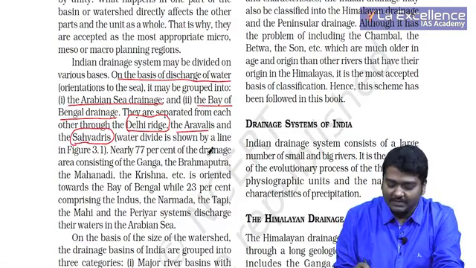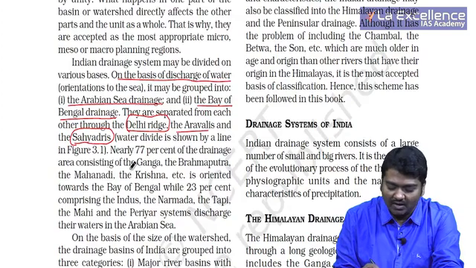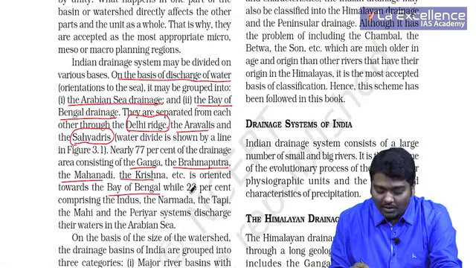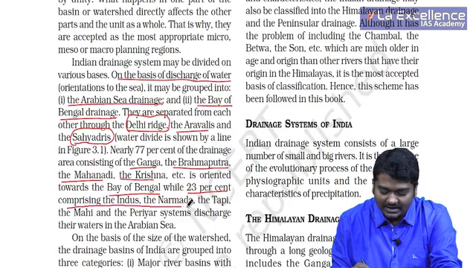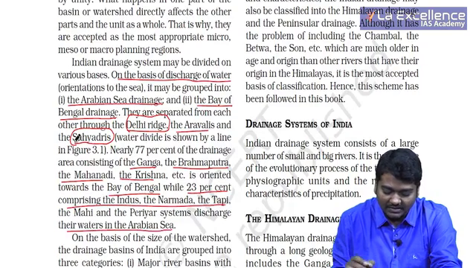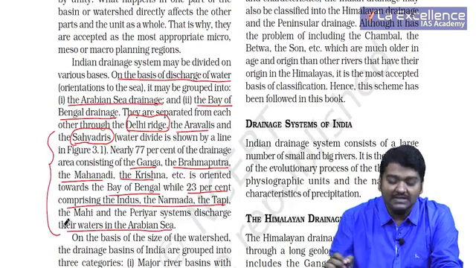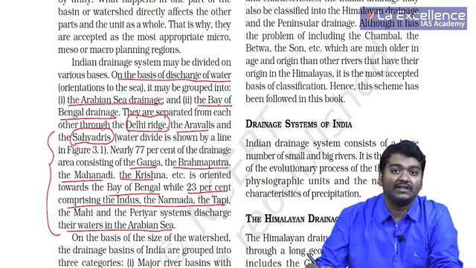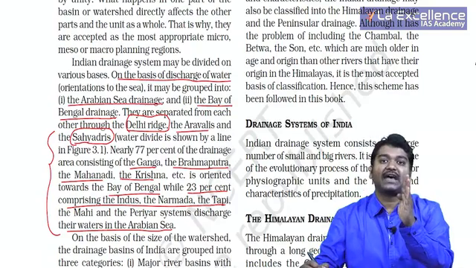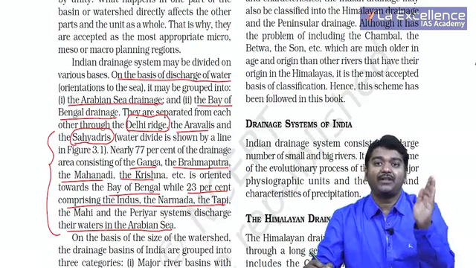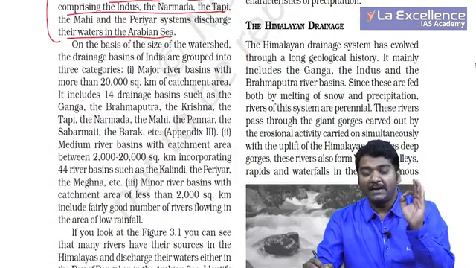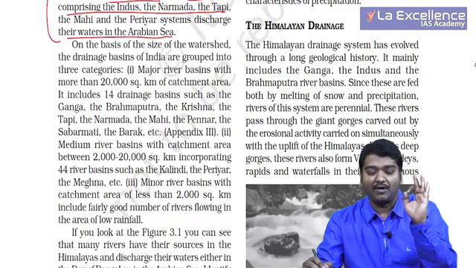Nearly 77% of the drainage area consisting of the Ganga, Brahmaputra, Mahanadi and Krishna is oriented towards the Bay of Bengal, while 23% comprising Indus, Narmada, Tapi, they enter the Arabian Sea. So what is the difference between east and west flowing rivers? If they ask you, you have to give the percentage as well. That is, 77% is moving towards the Bay of Bengal, 23% is moving towards the Arabian Sea. So remember, mains is all about these points which you have to write.